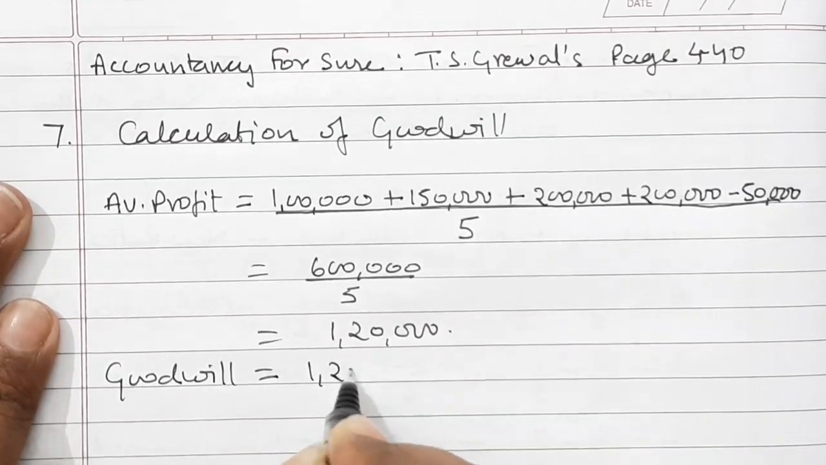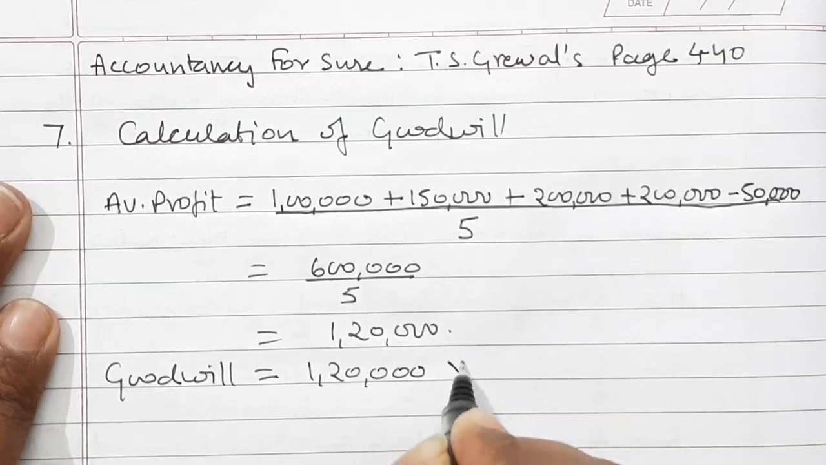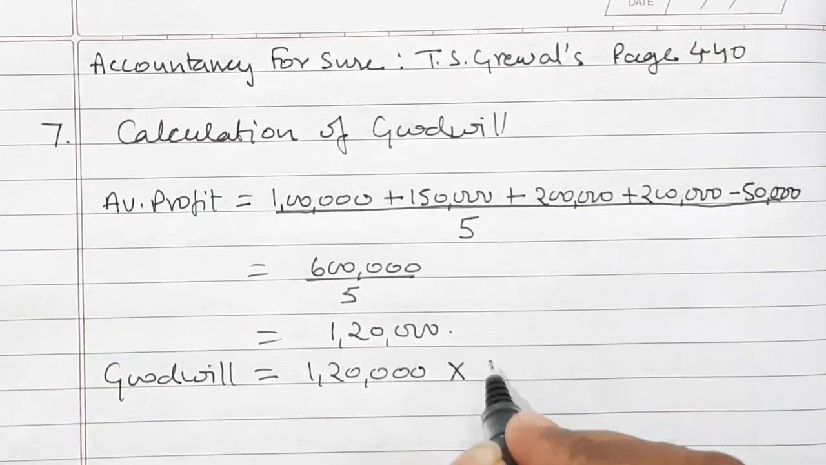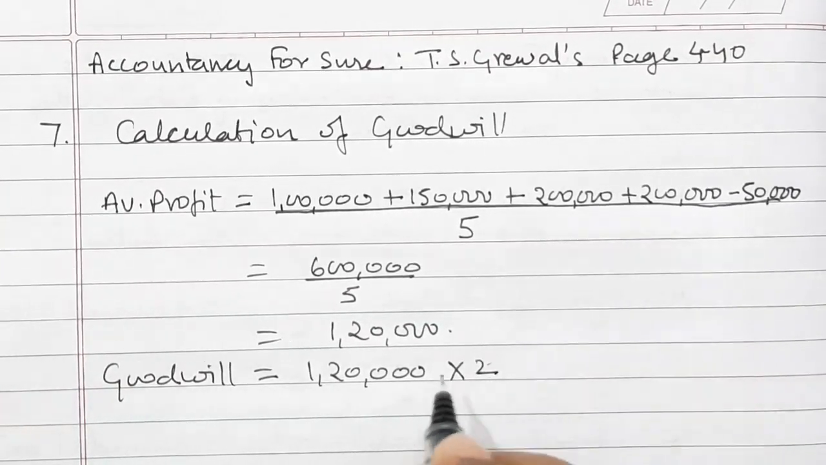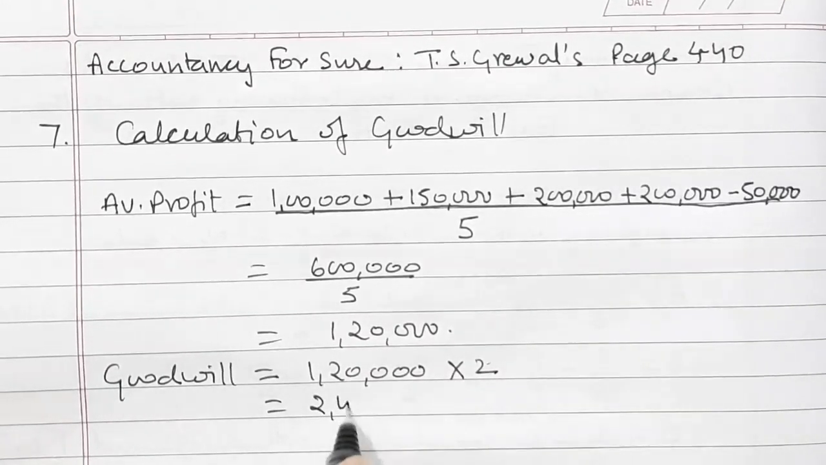Now goodwill. Goodwill is equal to average profit into number of years purchase, and number of years purchase is given as 2 years purchase. So it is equal to 2,40,000.